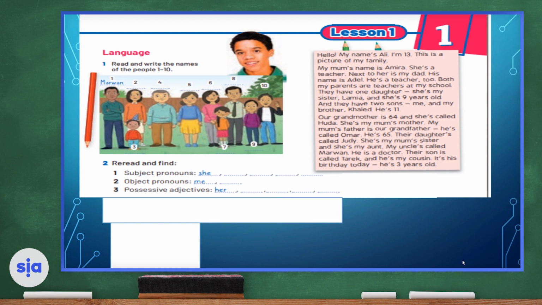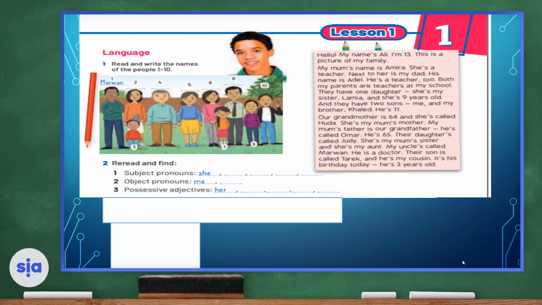Okay, now we're going to be moving to the text on the right-hand side. We're going to read and write the names of the people from 1 to 10. Hello, my name's Ali. I'm 13. This is a picture of my family. My mom's name is Amira. She's a teacher. Next to her is my dad. His name is Adil. He's a teacher too. Both my parents are teachers at my school. They have one daughter. She's my sister, Lamia, and she's 9 years old. And they have two sons, me and my brother, Khalid.